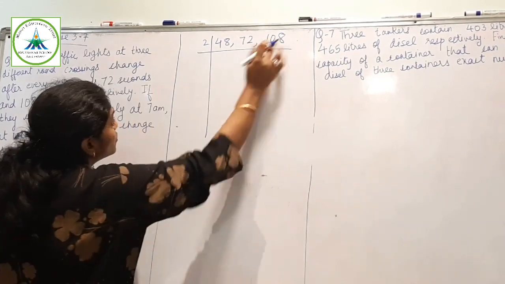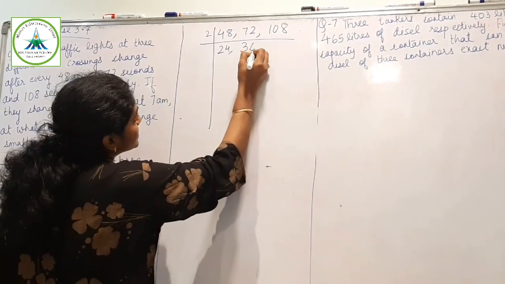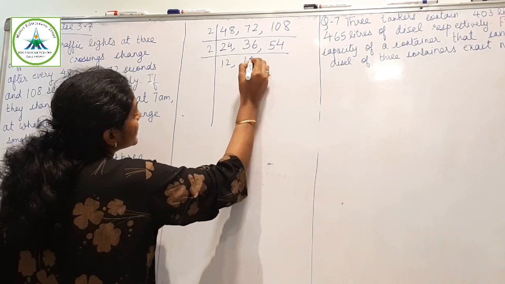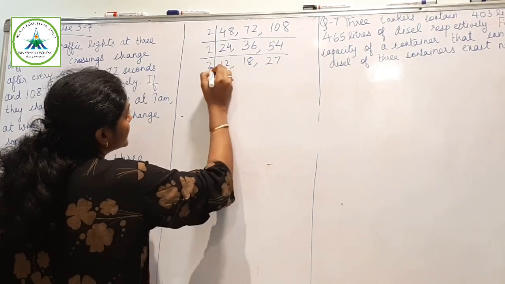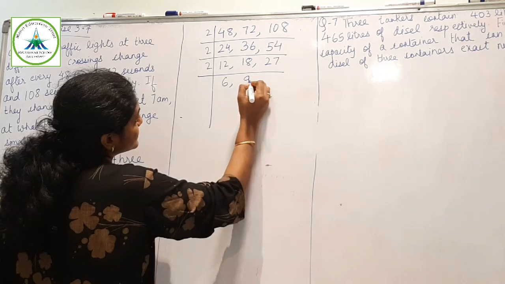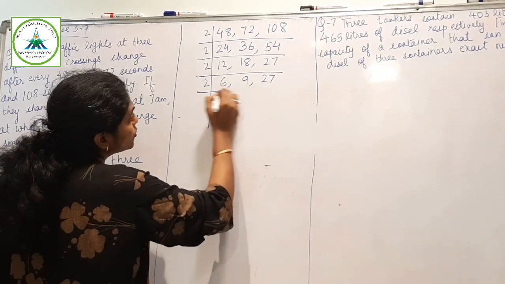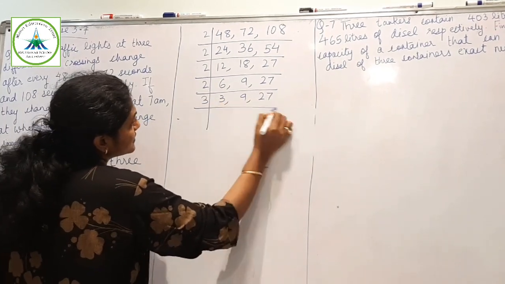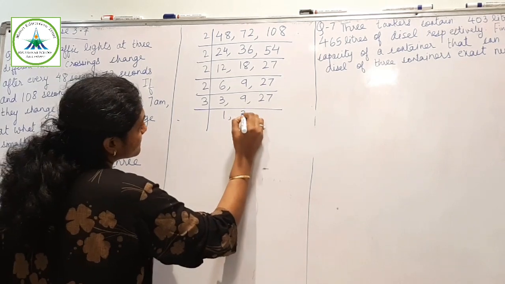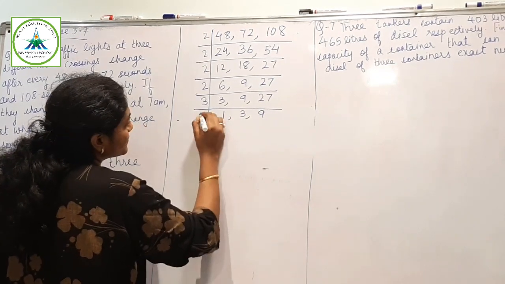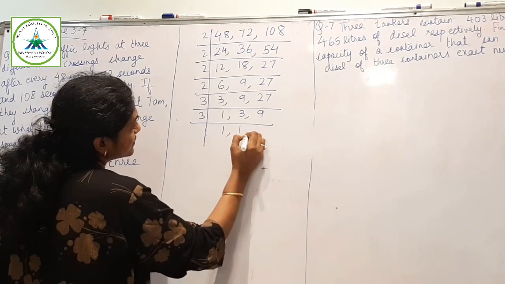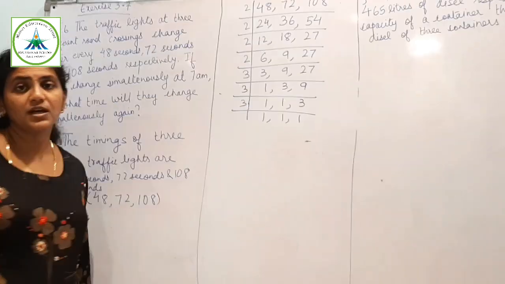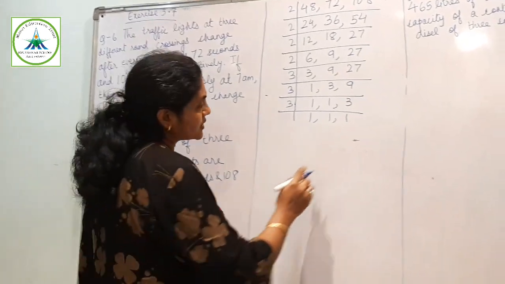So divisible by 2: 24, 36, 54. 2: 12, 18, 27. 2: 6, 9, 27. 2: 3, 9, 27. 3: 1, 3, 9. 3: 1, 1, 3. 3: 1, 1, 1. Now we will find the product of all these things.